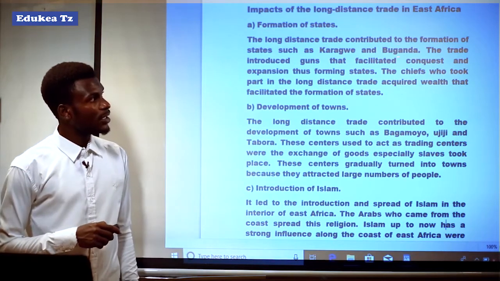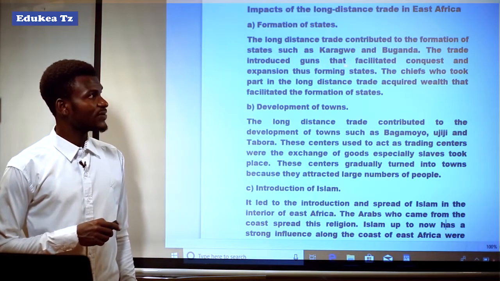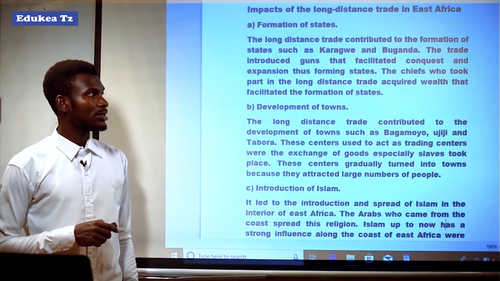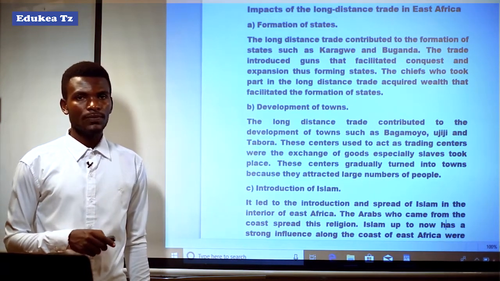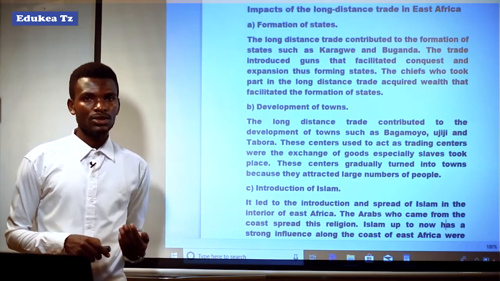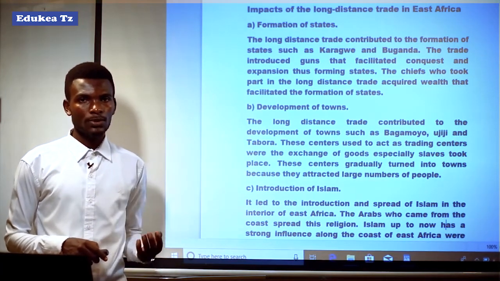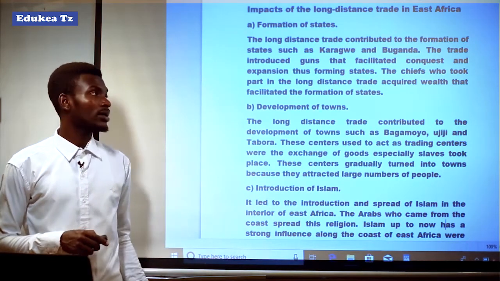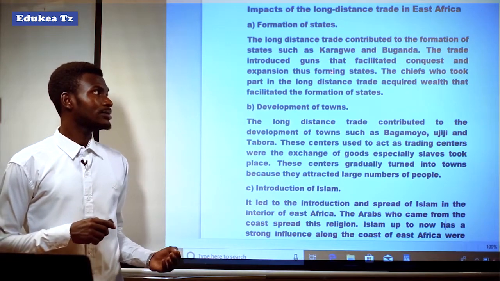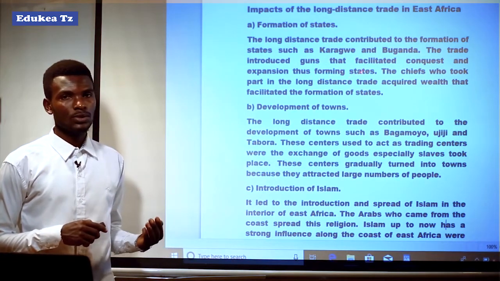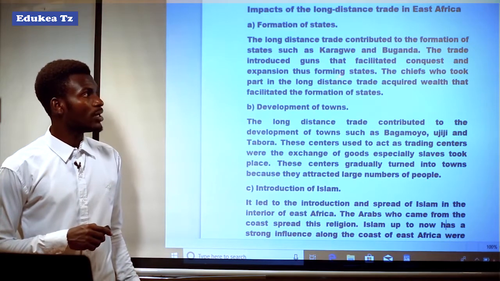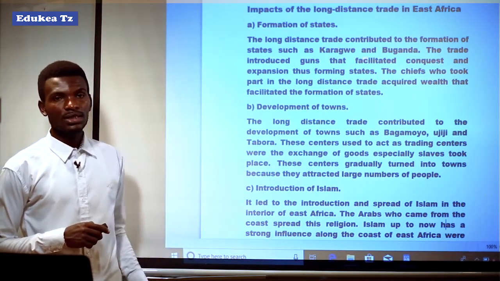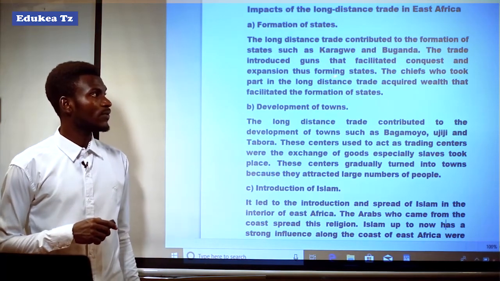The trade introduced guns that facilitated conquest and expansion, thus forming states. It means that the long distance trade facilitated the accumulation of guns which were brought by the coastal people, the Arabs and the Swahili traders, to the interior part of East Africa. Those people got the guns brought by the coastal people in order to facilitate conquest and expansion, and that led to the formation of states.